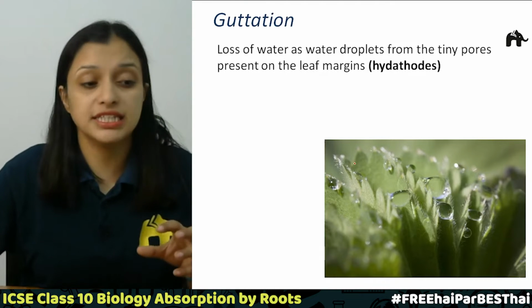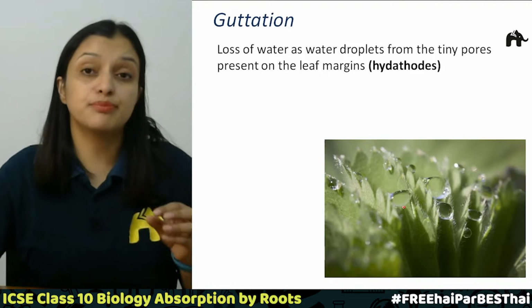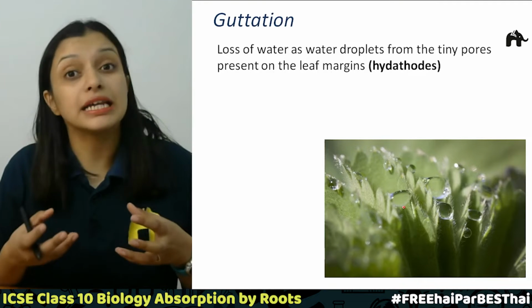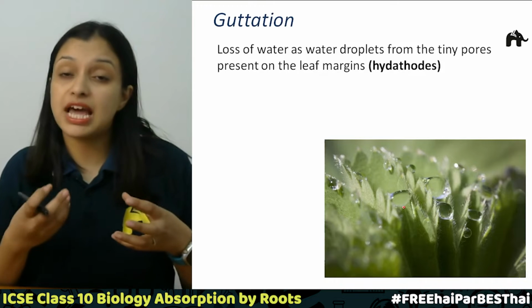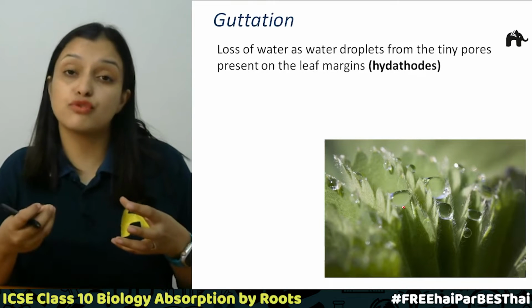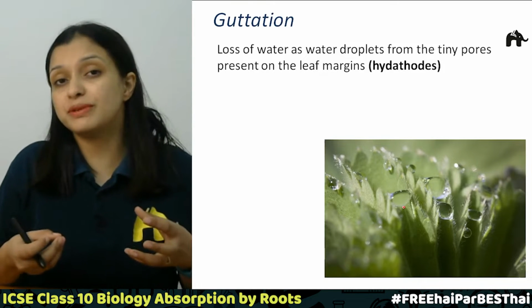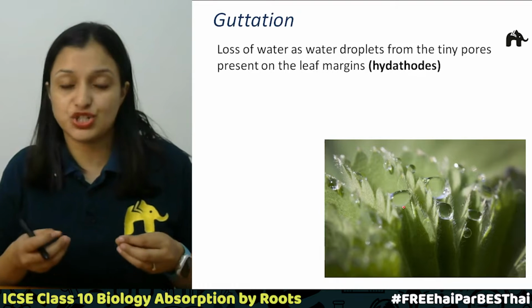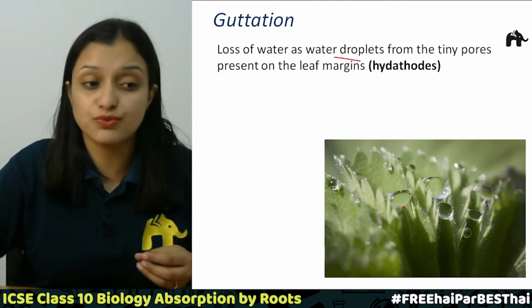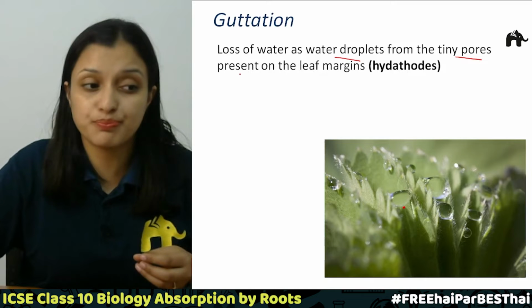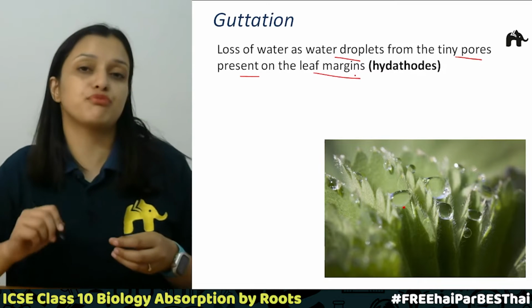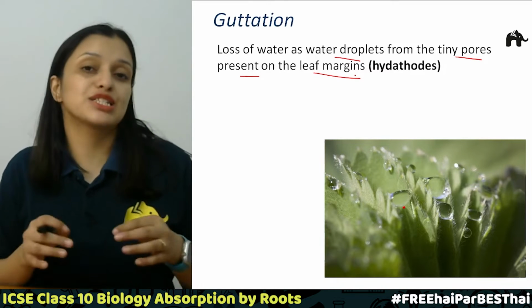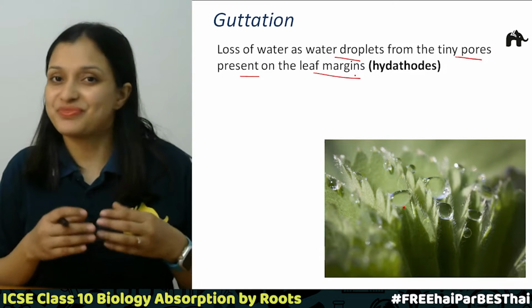So basically these are the leaf margins and there are tiny pores which are called hydatodes, and from these hydatodes there is a loss of water in the form of water droplets, and that is called guttation. So loss of water as water droplets from tiny pores present on the leaf margins is called guttation, right?